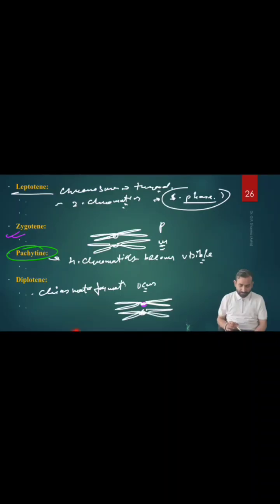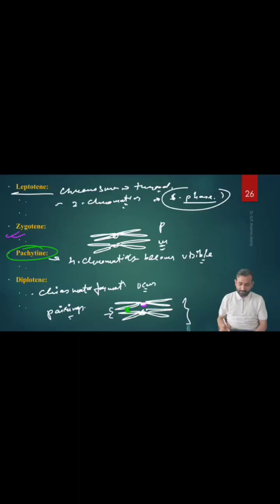So the chiasmata formation means these two chromosomes, this side and this side, undergo pairing, and because of the pairing, they undergo the exchanging of their, what is this one? The genetic materials. They exchange their genetic materials.